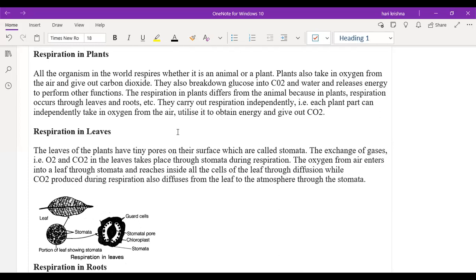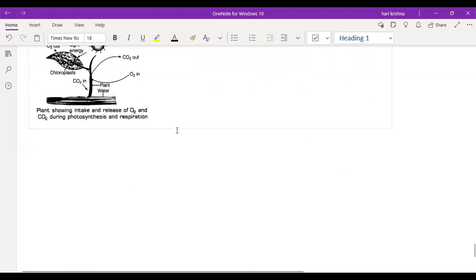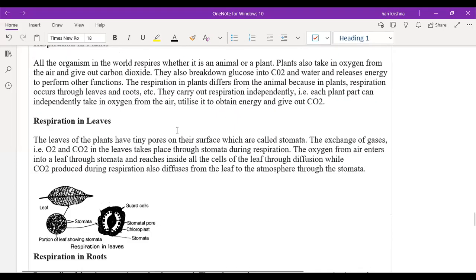Sorry, we also did not do respiration in the frog. So tomorrow's class we'll start respiration in plants. With this, we'll finish this topic, exchange of gases. Only this topic is left.